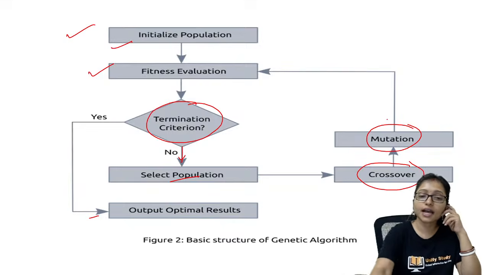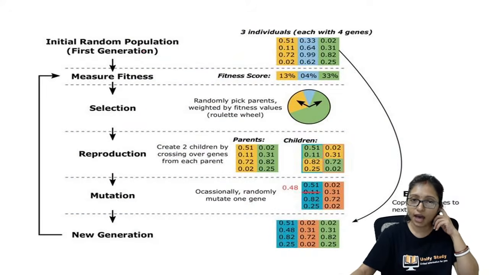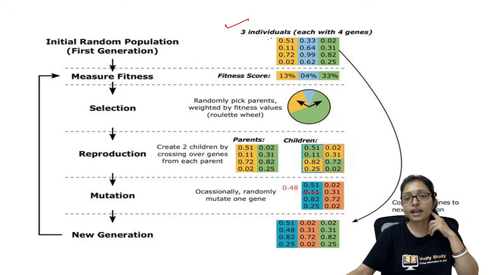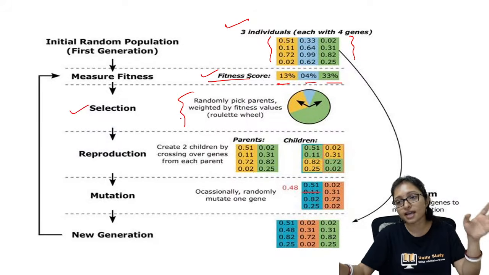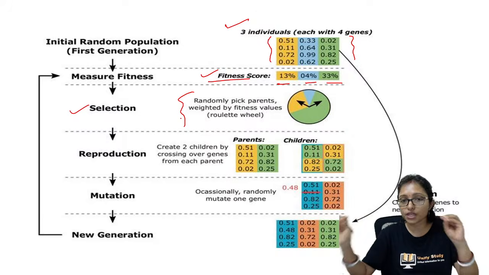Now the thing is how the crossover is going on. There are 3 individuals, taking some values. After that it will check the fitness score. Here the fitness scores are like 13%, 4%, 33%. After that it selects some randomly.